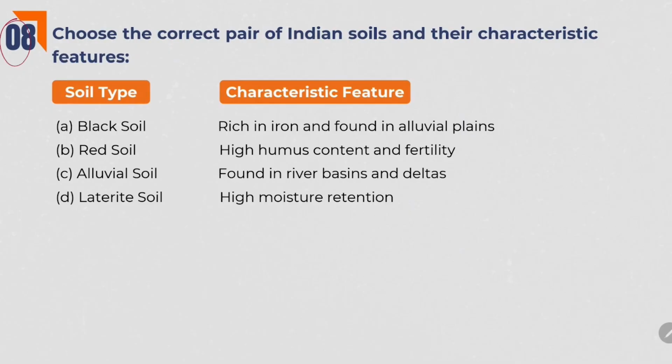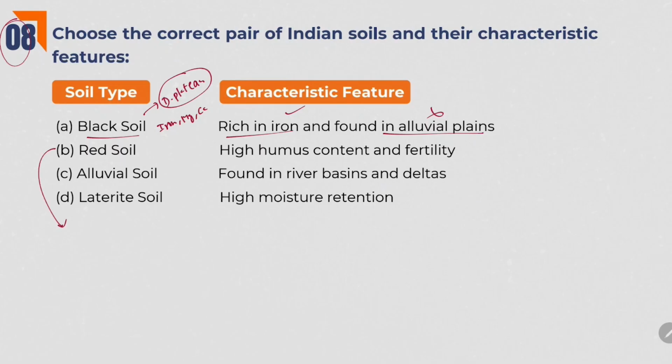Next one. Choose the correct pair of Indian soils and their characteristic features. Black soil. Where can we find black soil? At the Deccan Plateau region. Because of the lava and all, this black soil is rich in iron, magnesium, calcium, etc. So, rich in iron is right. But found in alluvial plains is wrong, because black soil is found in Deccan Plateau region.